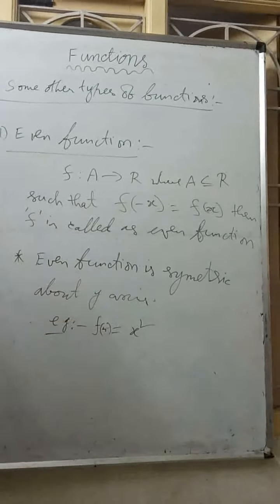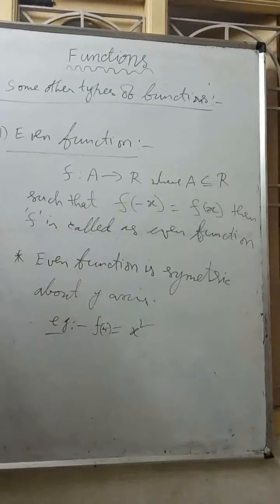Here, if x comma y is a point on the graph, then minus x comma minus y is also a point on the graph.